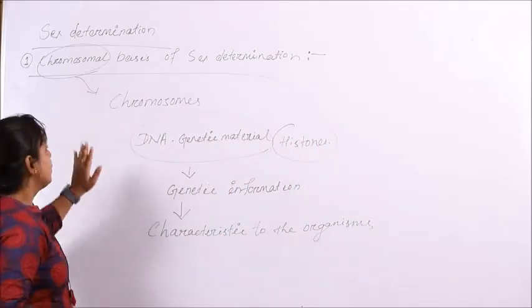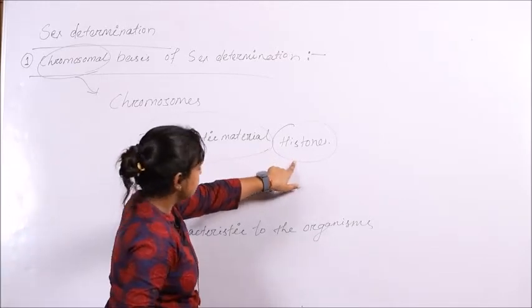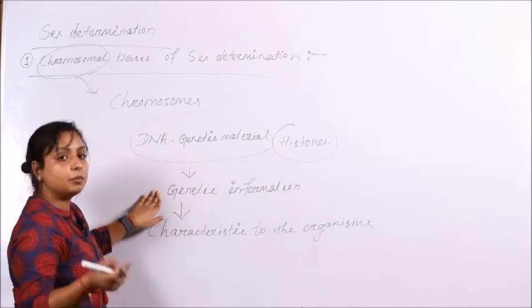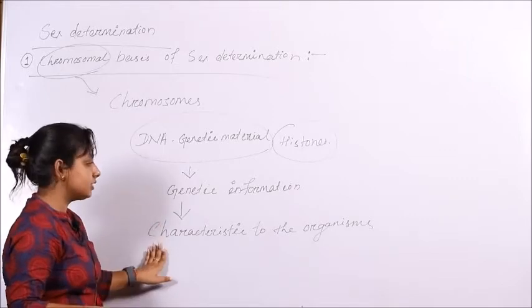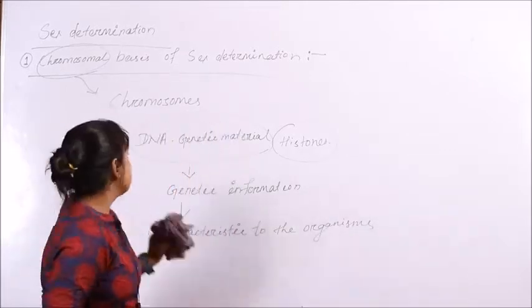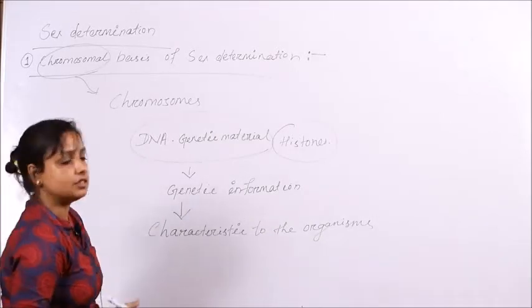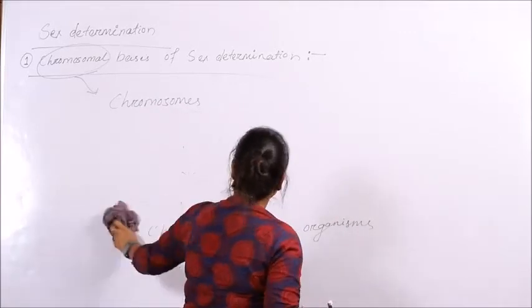So in short, chromosomes are the DNA or genetic material bound around histone proteins, which carry the genetic information about that organism, expressed in the form of its characteristics. Once we have understood what a chromosome is, the question is how many types of chromosomes are present. Chromosomes are basically of two types.